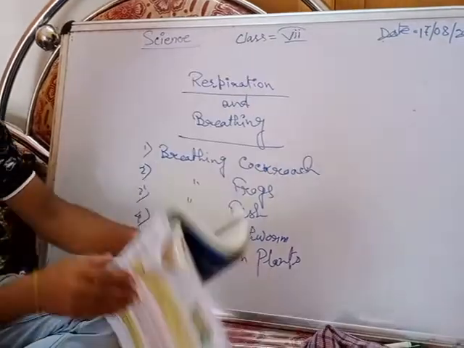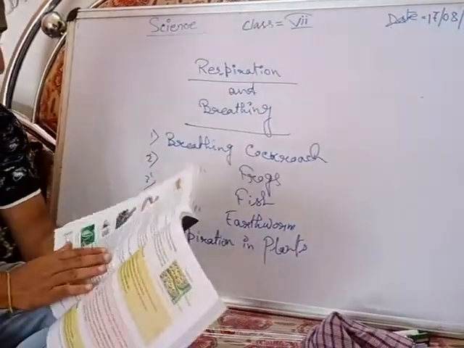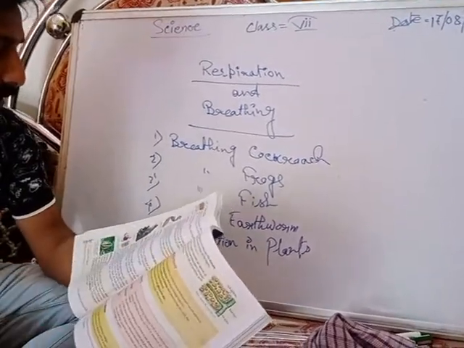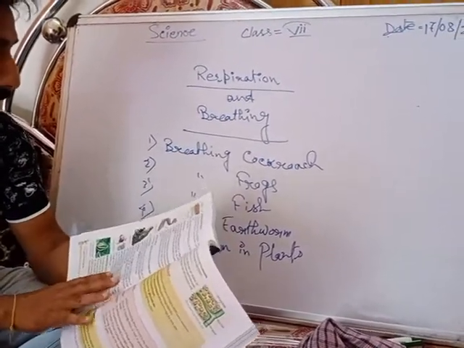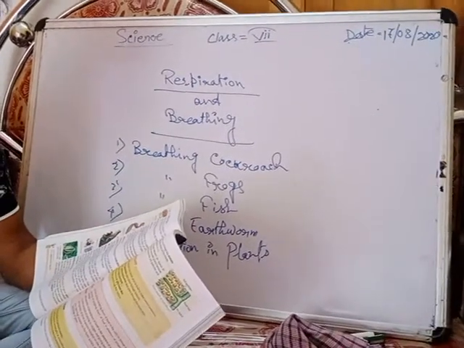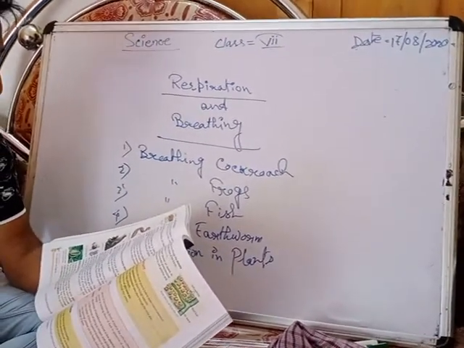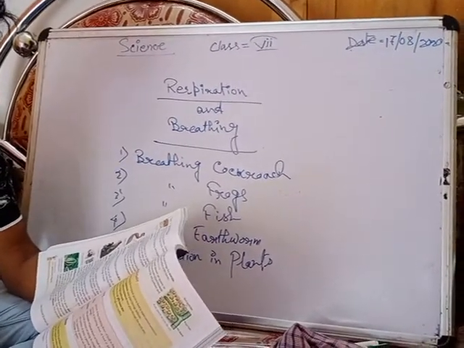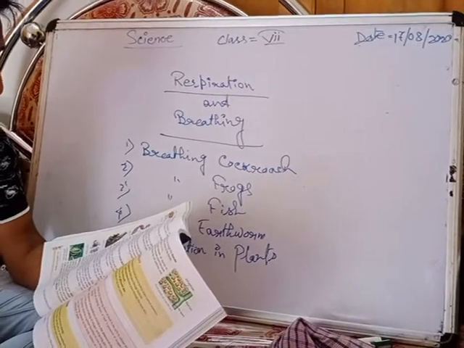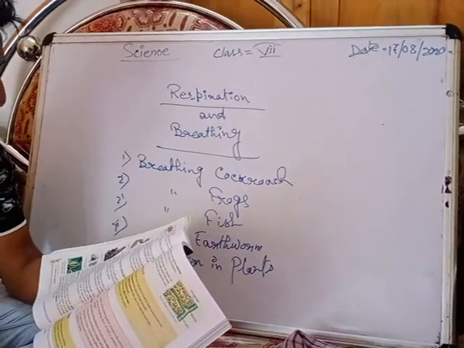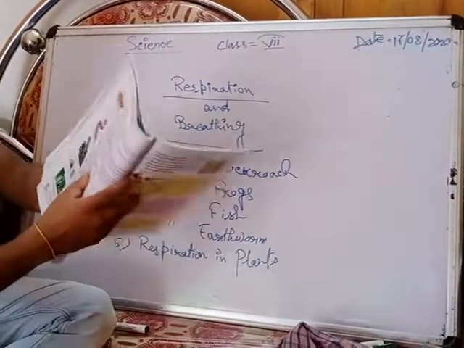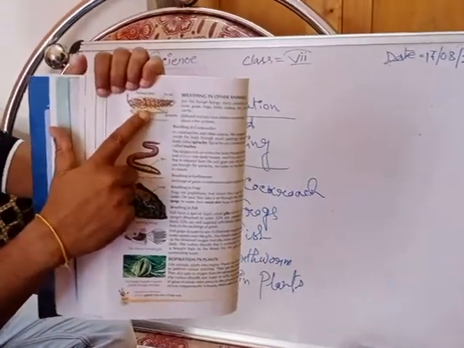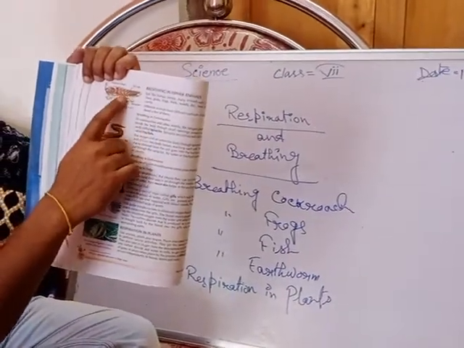Cockroach. The breathing organ of cockroach is trachea. Spiracle. What is spiracle? In cockroach and other insects it is the same. The oxygen present in air is taken inside the body through small openings present on the sides of the body, called the spiracles. So this one is called the spiracles. Okay, clear picture here.